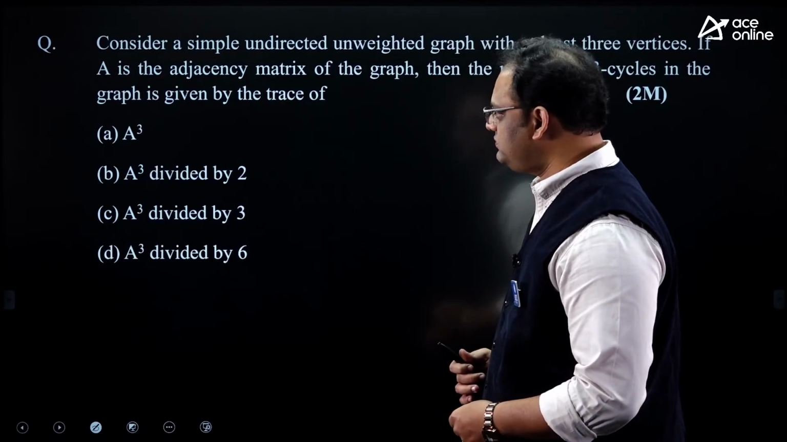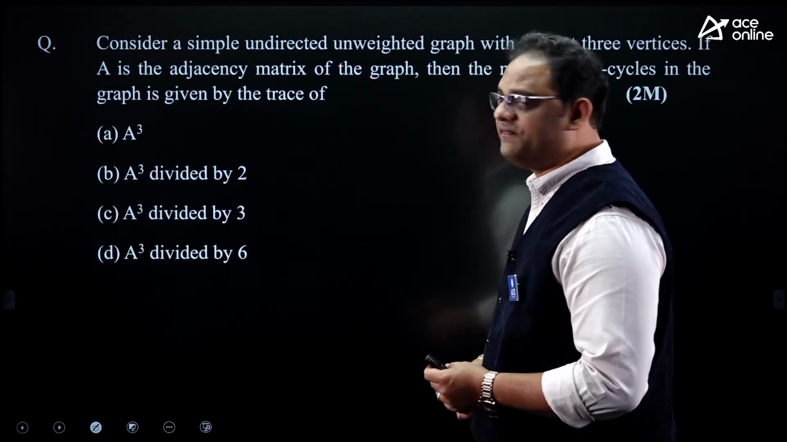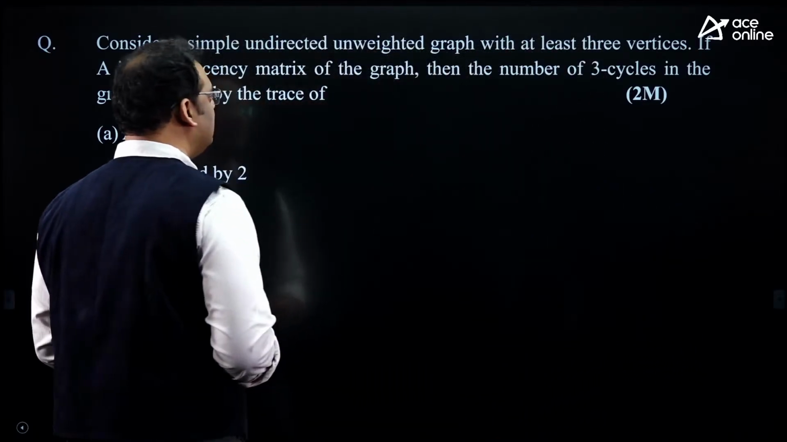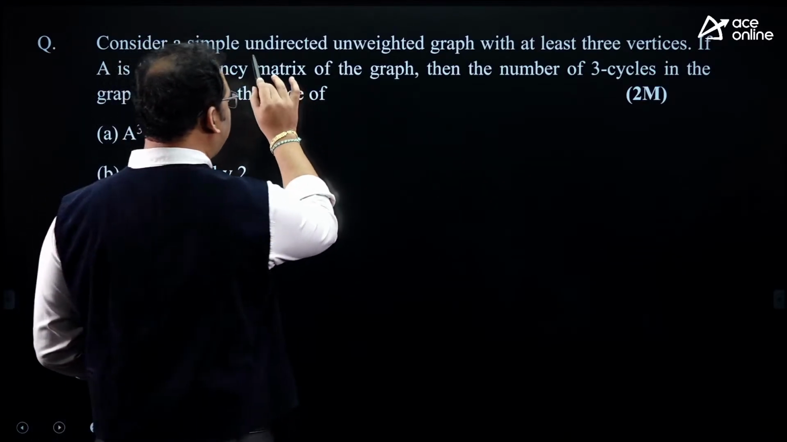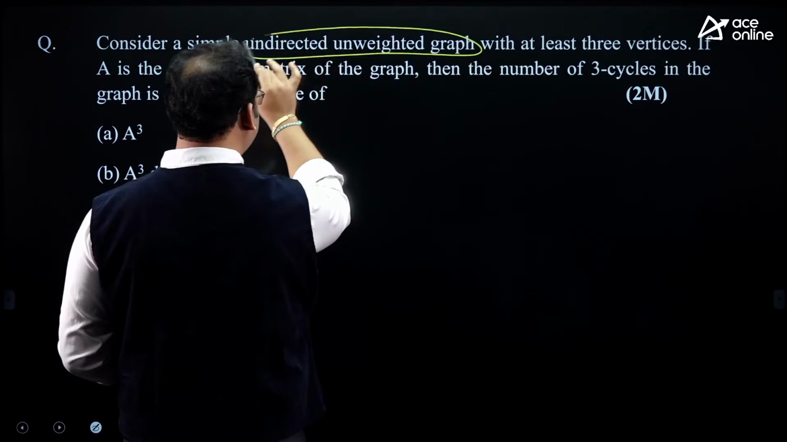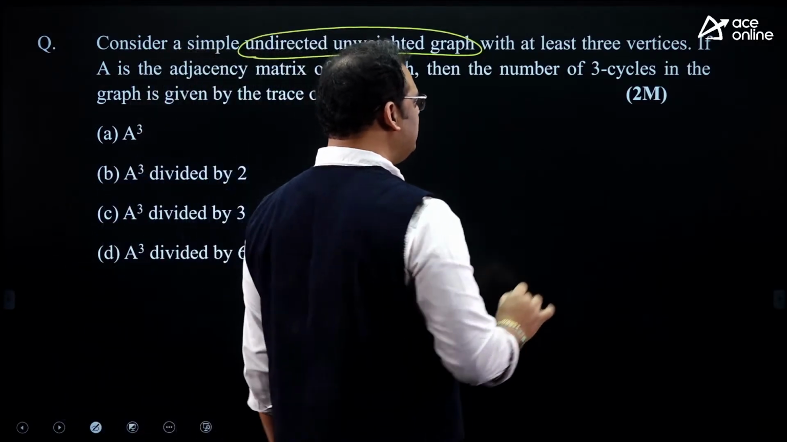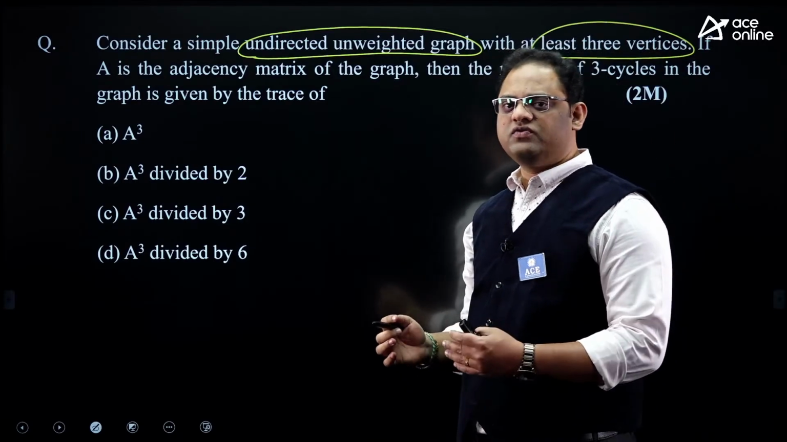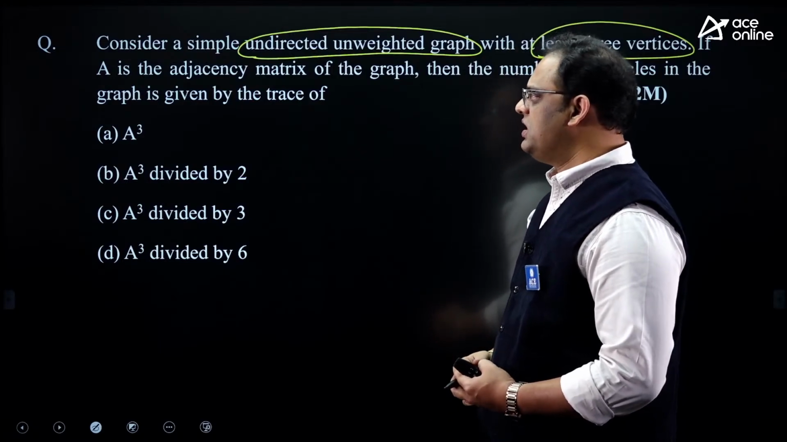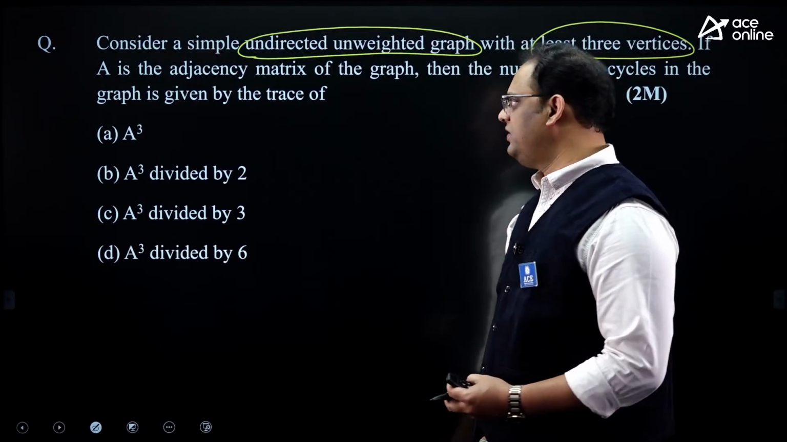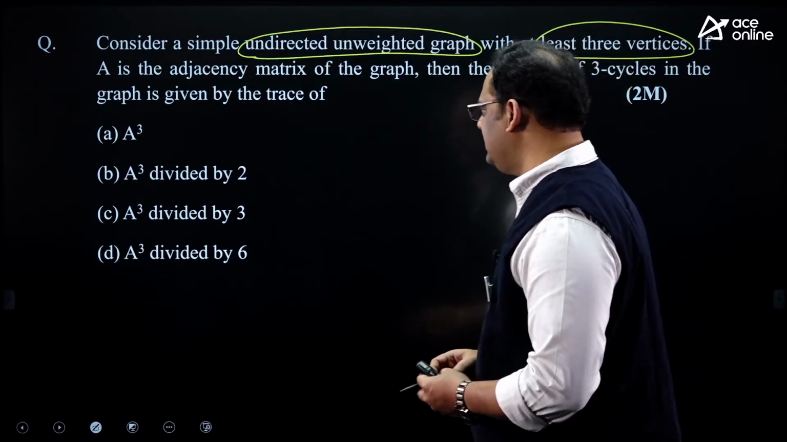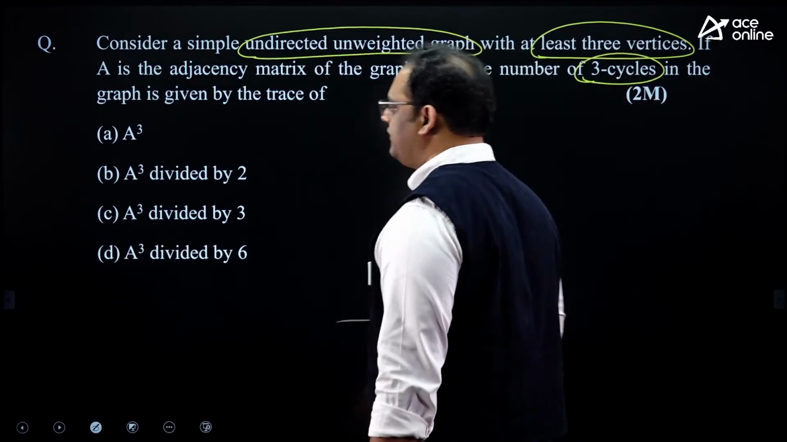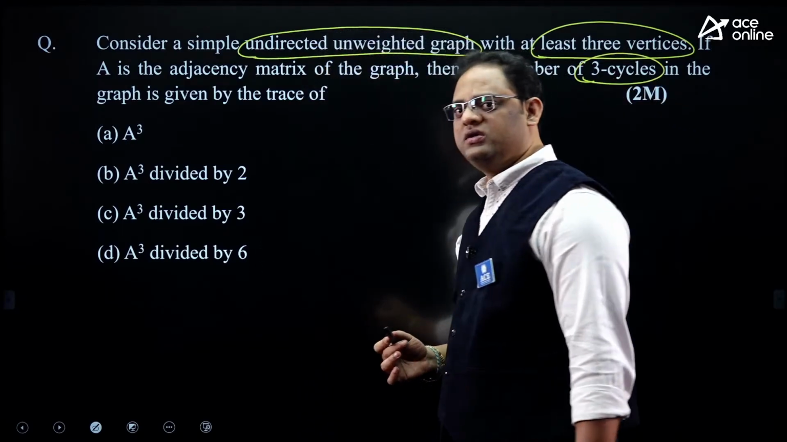So now see this question from graph theory. We have a question like this. Consider a simple undirected unweighted graph with at least 3 vertices. Minimum 3 vertices should be there; the order of the graph is greater than or equal to 3. And A represents the adjacency matrix of the given graph. My final question is, we want to find the number of 3 cycles in the graph given by.